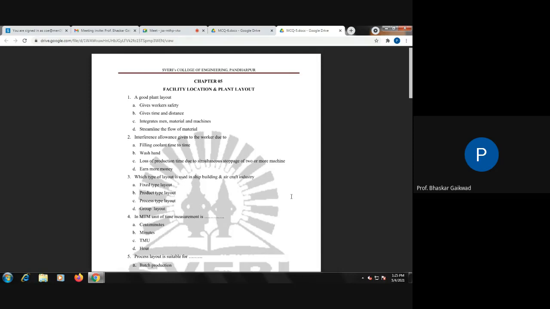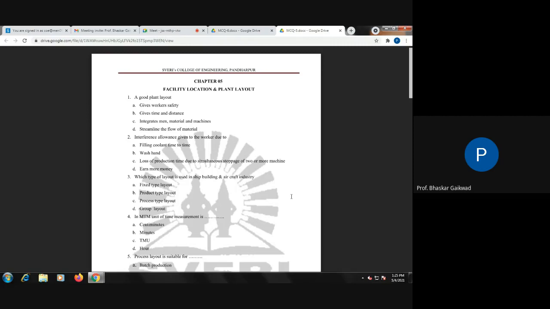After this, line or product layout, where all should be in one line. Some examples of line or product layout: textile, sugar, petrochemical industry, fertilizer industry, paper mills, refrigerator manufacturing, transformer manufacturing, electronic appliances, pressure cookers.